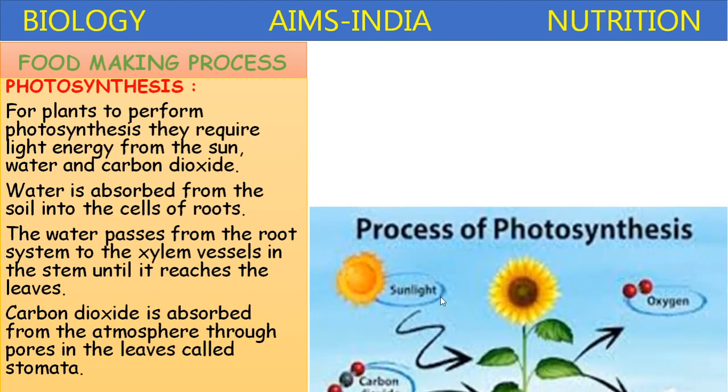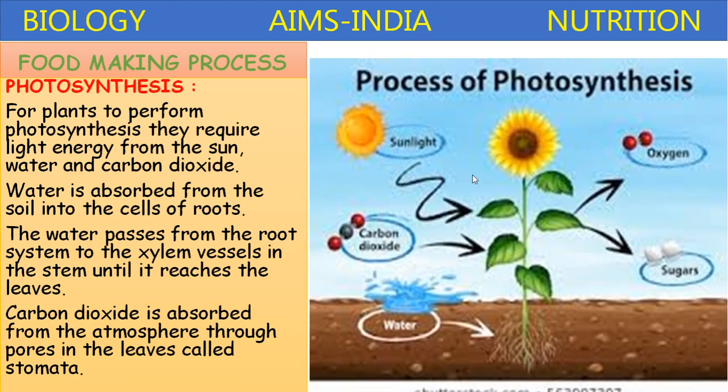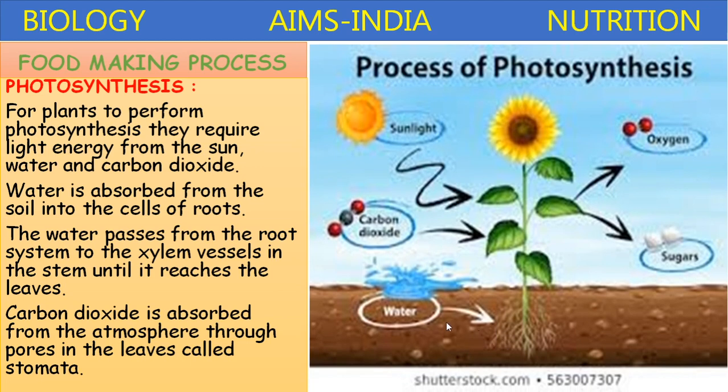So, the process of photosynthesis requires water absorbed through the roots to reach the site of photosynthesis, the leaves. The carbon dioxide from the atmosphere reaches the leaves through stomata, and sunlight is absorbed by the chlorophyll present in the leaves, and the process of photosynthesis takes place. During this process, oxygen is released and sugar is formed.